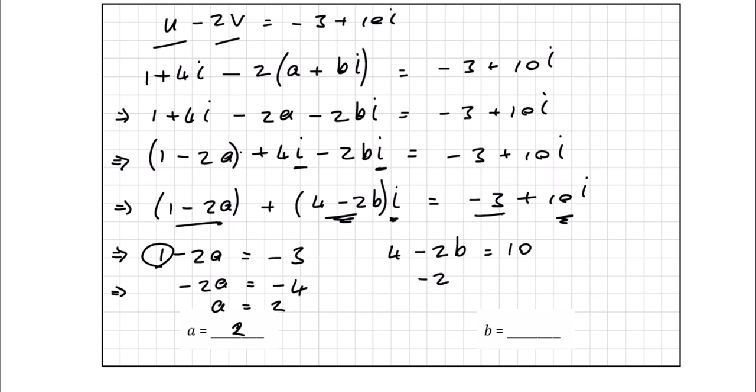Over here we have minus 2b is equal to, now I'm going to subtract that 4 from both sides. That'll leave me with 6 on this side. Divide by minus 2 will give me b as minus 3. So a is equal to 2 and b is equal to minus 3.